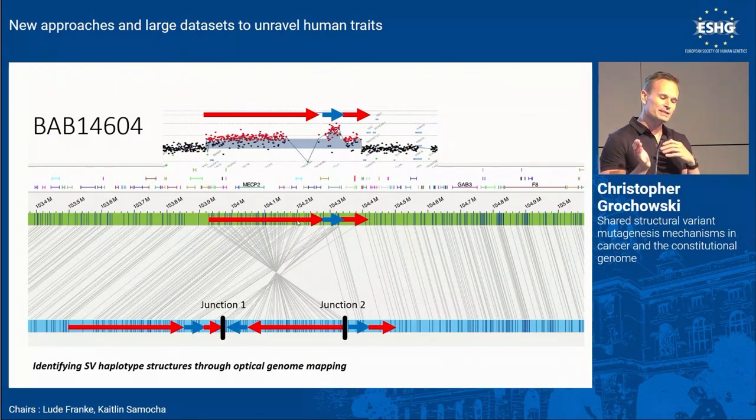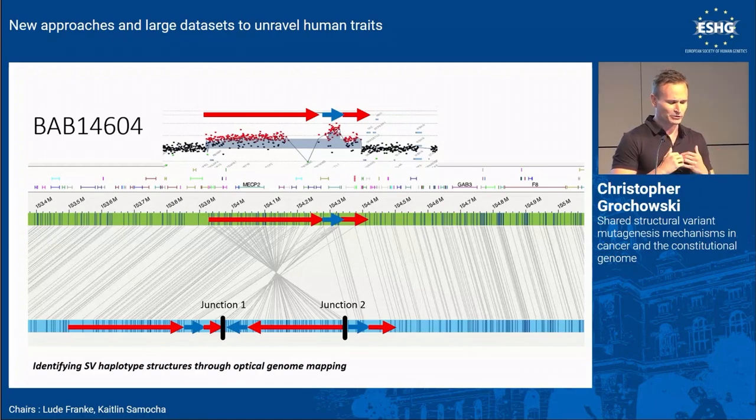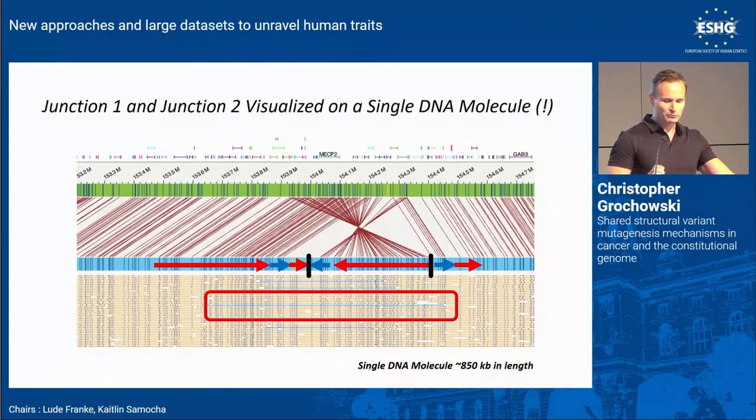And what we can start to see is that there are inverted segments connecting within the structure itself. And what's really, really nice is that we can actually see both breakpoint junctions in a single DNA molecule. And so down here in the optical mapping data, we basically have single molecule resolution. And when we study structural variation, we really want to study it in cis. And so it's really, really nice to have single molecules that show the entire structure on a linearized chromosome.